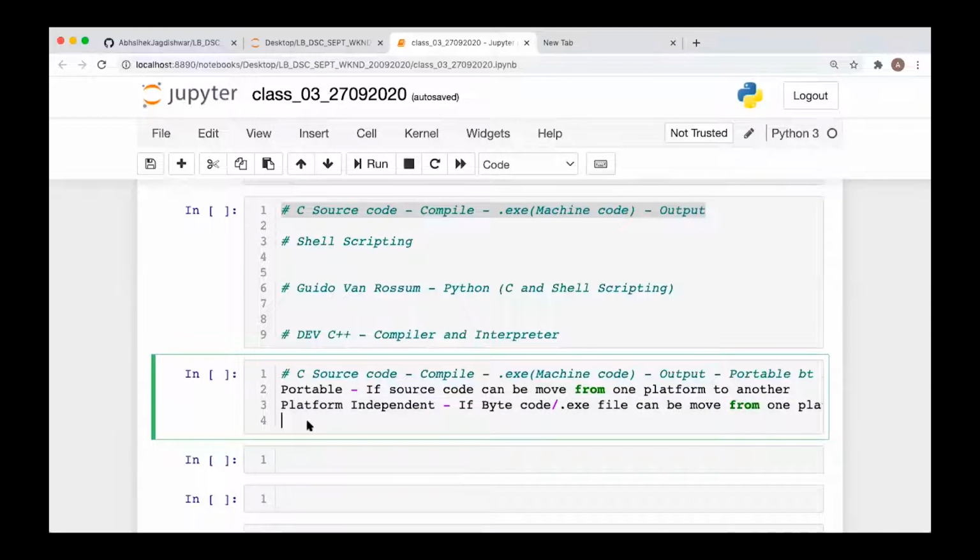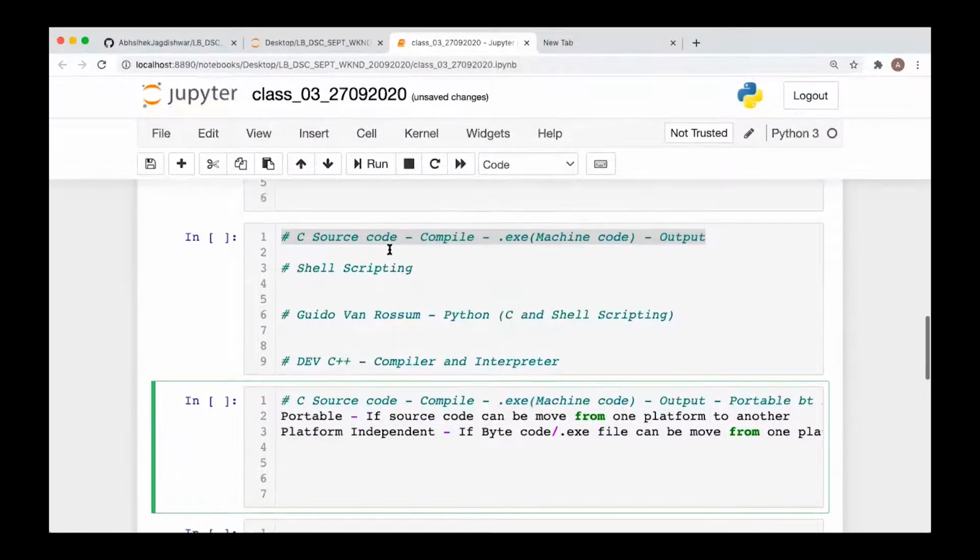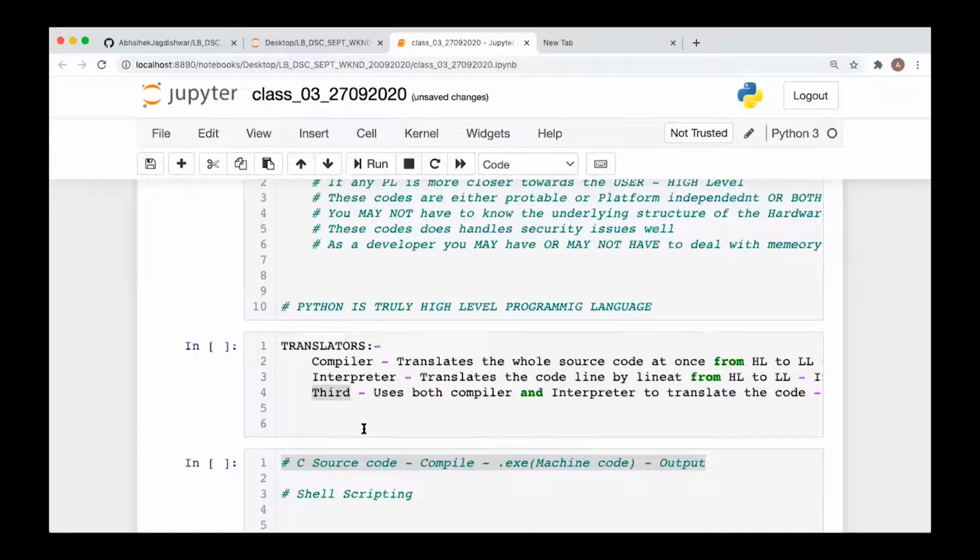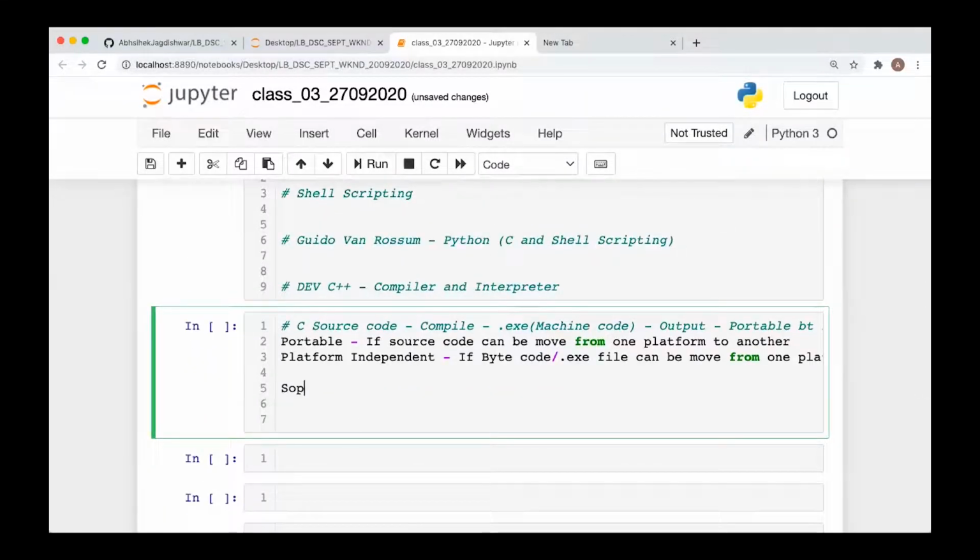This problem was solved in Python, or you can say in the languages following this third category. In this third category, first of all you have the source code. This source code you compile, which is then converted to bytecode, or what we call portable code or object code. This is further interpreted, or compiled again by some JIT compiler, and then it creates the machine code and finally we get the output.